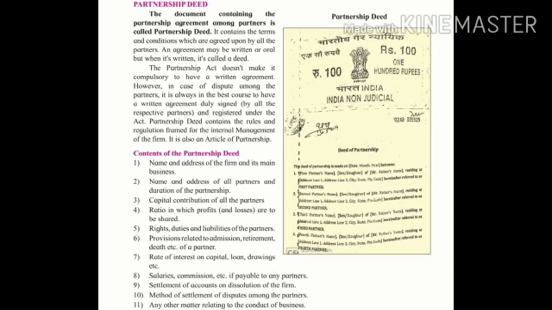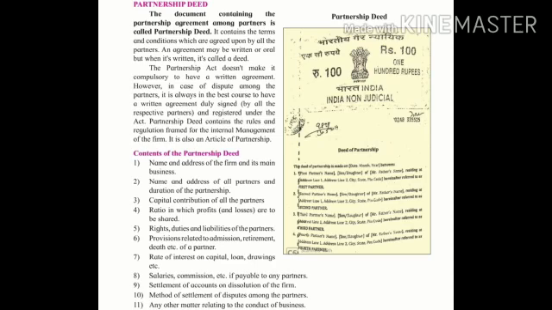Salary and commission, if payable to any partner. To whom is salary or commission payable? An active partner, a partner who actively participates in the partnership firm, is liable to get the salary. How do they get the salary? It is decided in the partnership firm by a ratio. Suppose it is written that the partner will get a salary of 3% of the gross profit, or a commission of 3% on the gross sale. Whatever is written in the agreement will be decided for the salary or the commission of the active partner.